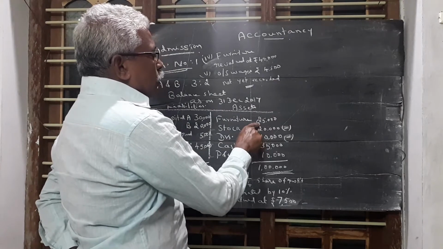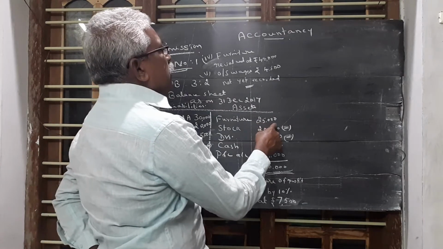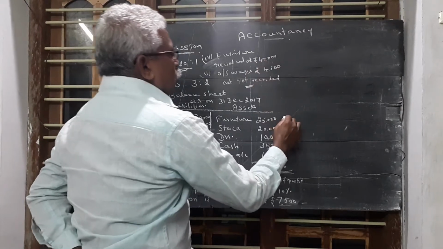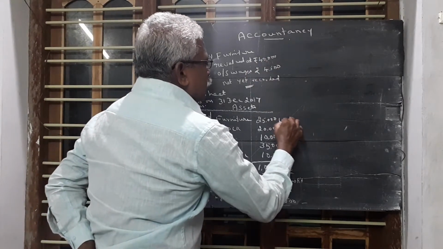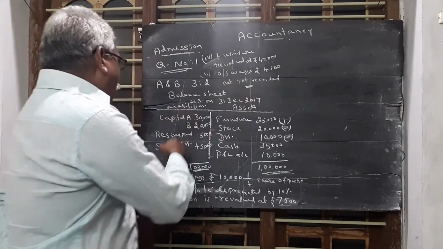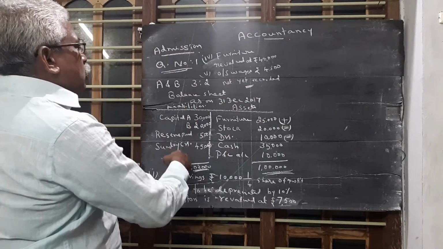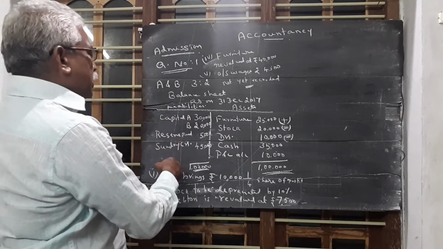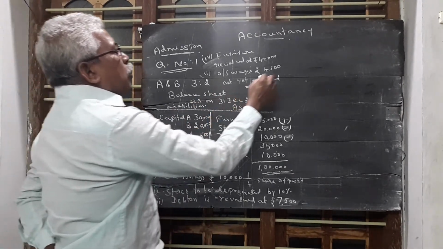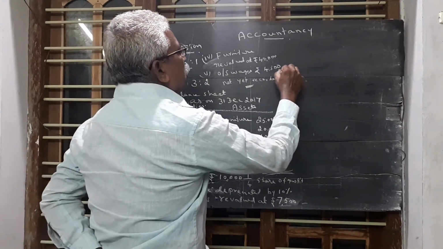Previous furniture value is 25,000 rupees, so 15,000 rupees profit. Then outstanding expenses, a liability, not recorded in the books. So this amount is also a loss for the business.